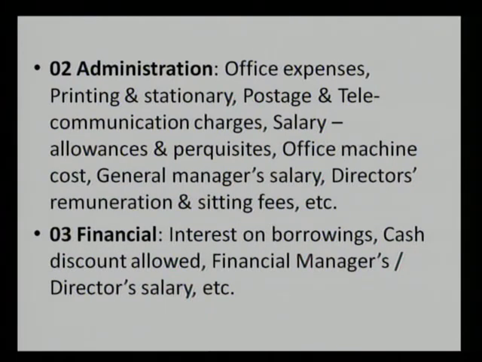At the same time, the depreciation for the office machine, maybe the calculators, maybe the computers, maybe the AC and some other gadgets which are very normally being used at the office. General manager's salary as well as director's remuneration and sitting fees, etc. are the administrative expenditure, and each of them bears the debit balance.